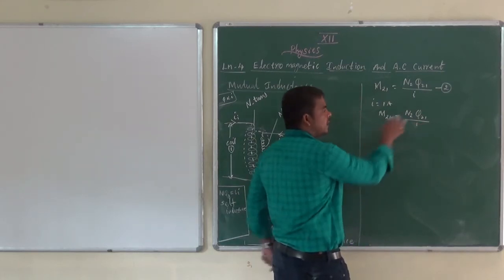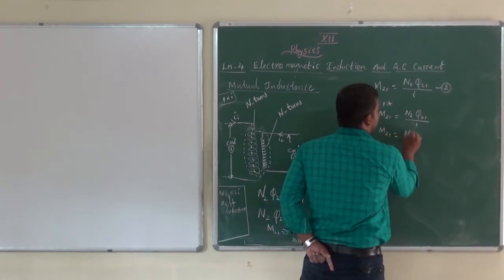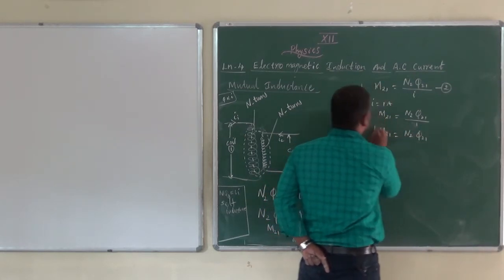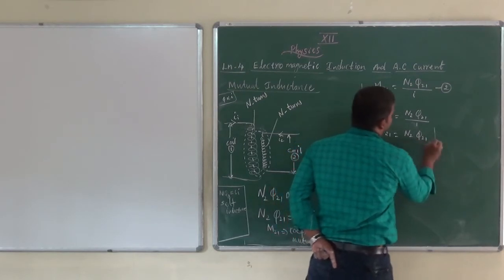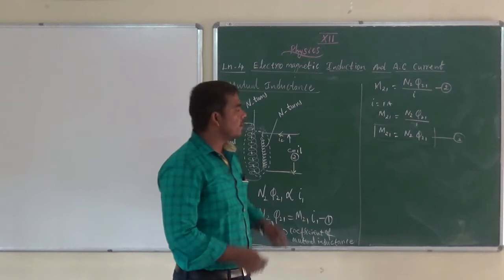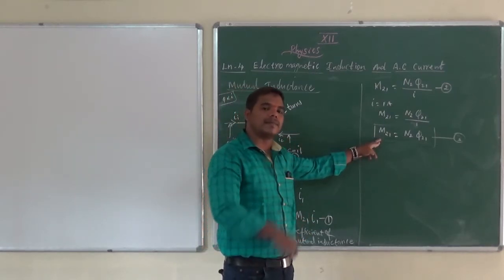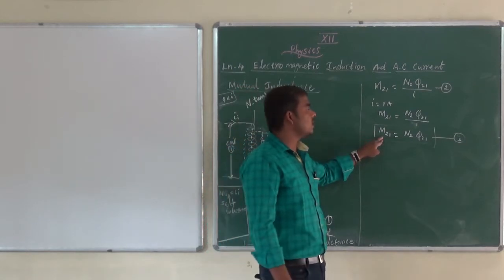Anything divided by 1 is the same value. So M21 equals N2 phi21. This is our required equation. We are considering this as equation number 3. So I'll give the definition of coefficient of mutual inductance. Already I gave the definition of mutual inductance. This is what?